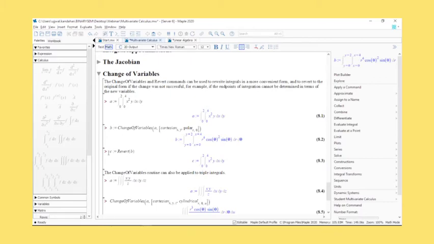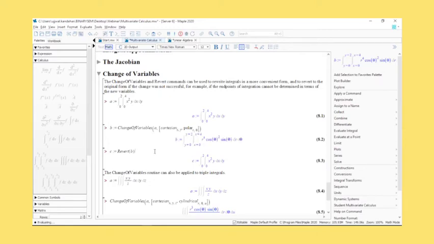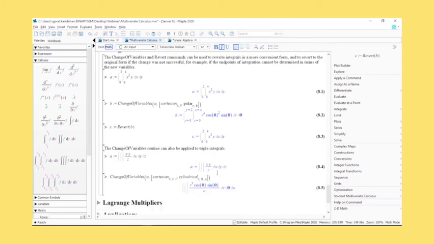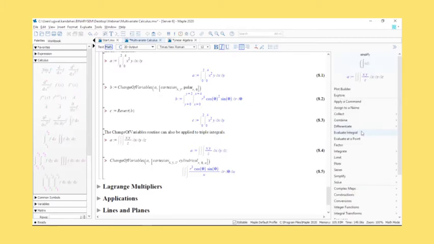If you want to revert back, you can simply click on the revert button. It is automatically storing that the integral that you created here did come from a Cartesian conversion. So you just press the revert button and you get the original value itself. You don't need to convert it back to Cartesian. And again, I used it for double integrals. You can do it for triple as well. Cylindrical is a very common way where people do use it. And again, that's another way that you can set up.